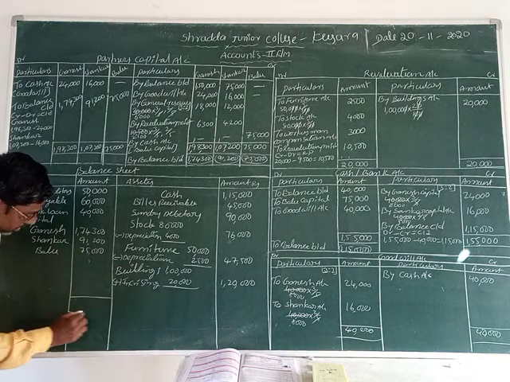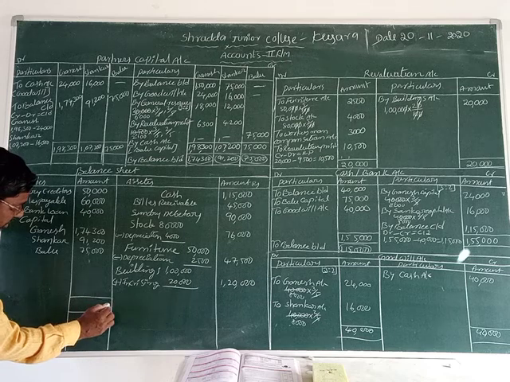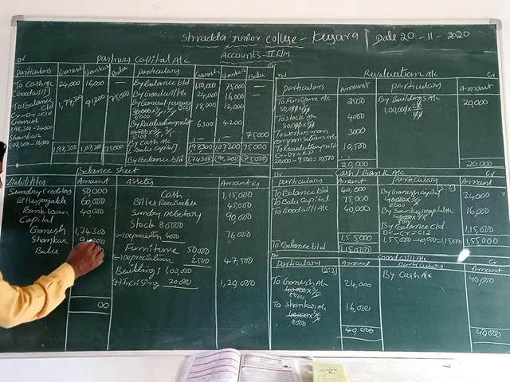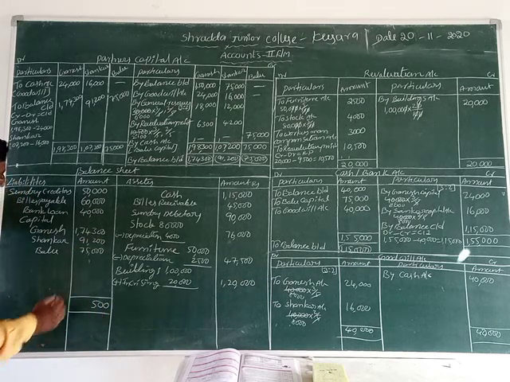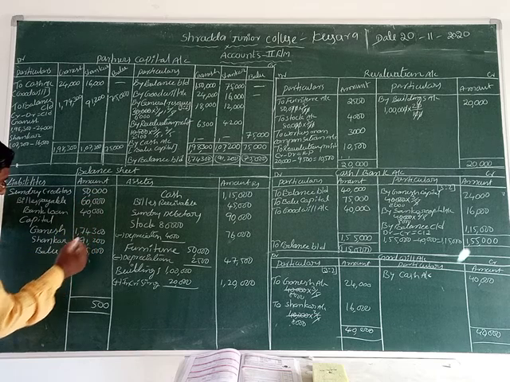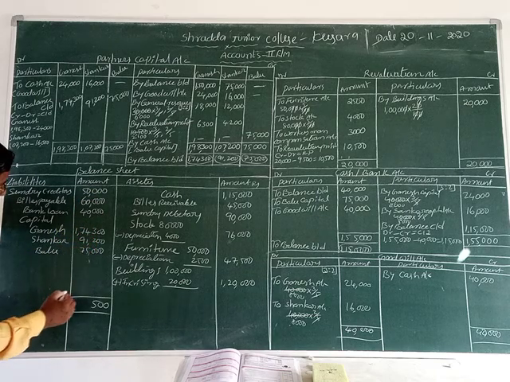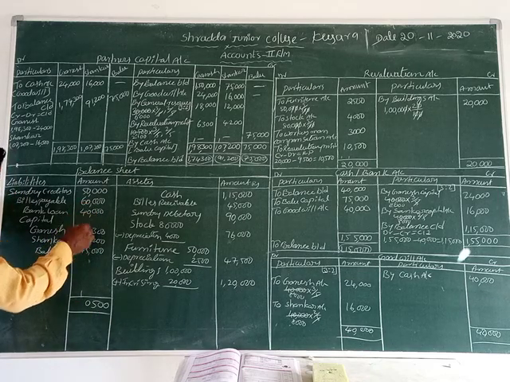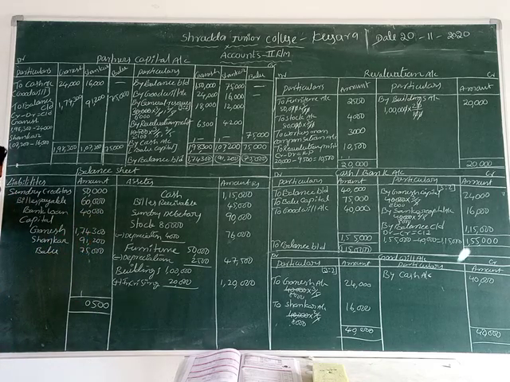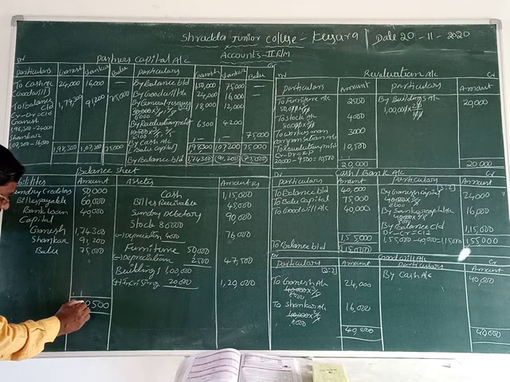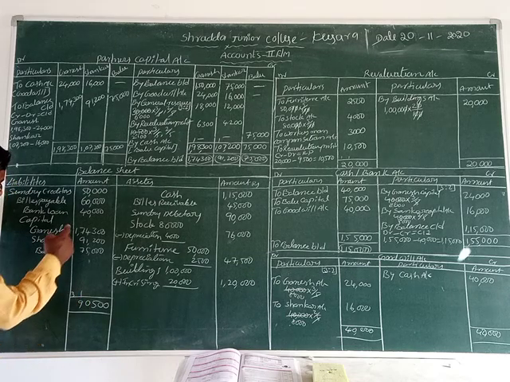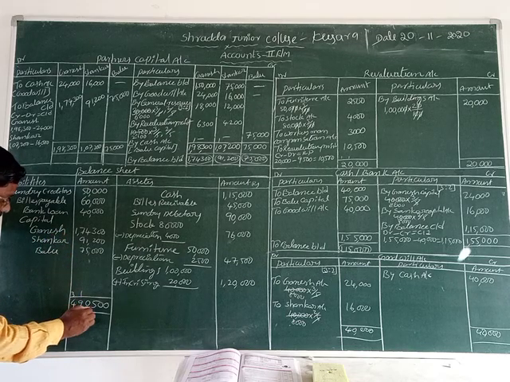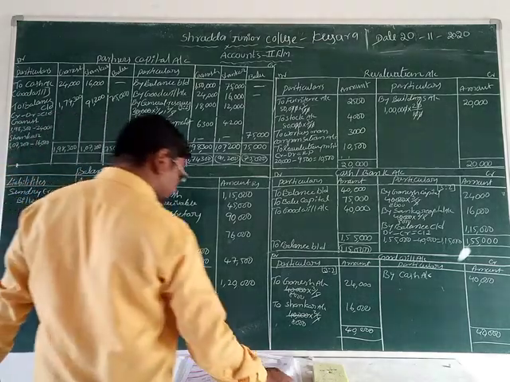First we are going to the liability side. First column 0, second column 0, 3 plus 2, 5. Here is 4 plus 1, 5 plus 5, 10. Now 15, 15 plus 7, 22 plus 9, 31 plus 7, 38 plus 1, 39. 3, 1 plus 3, 4. 4 lakhs 90,000.